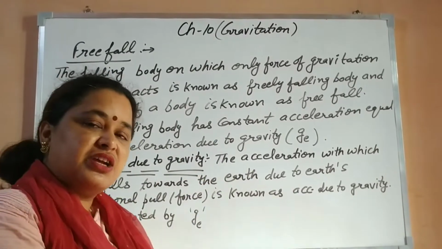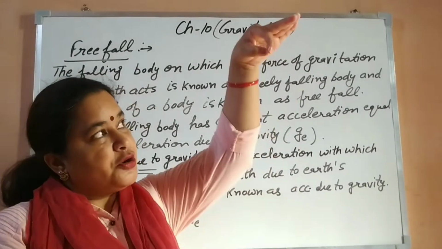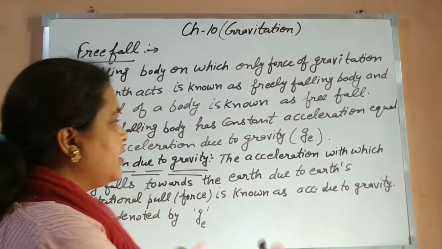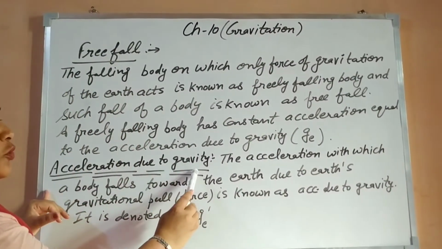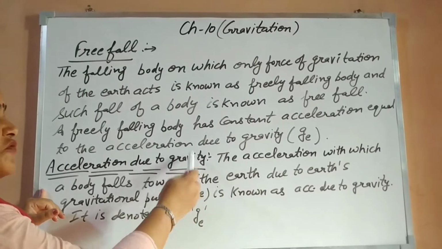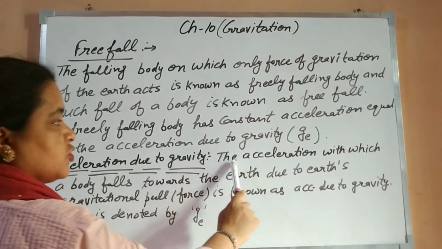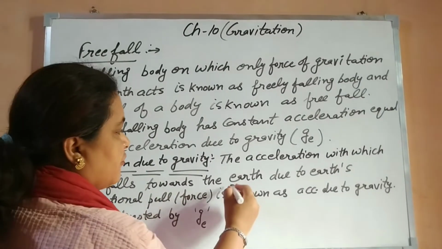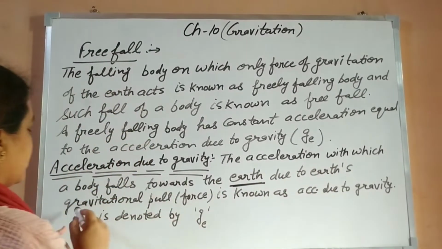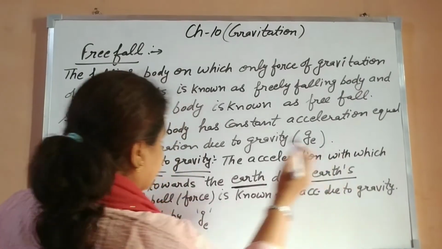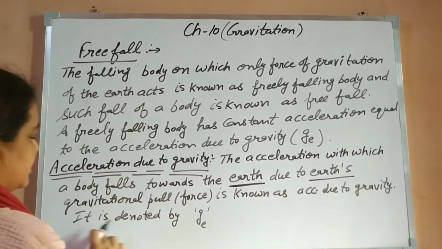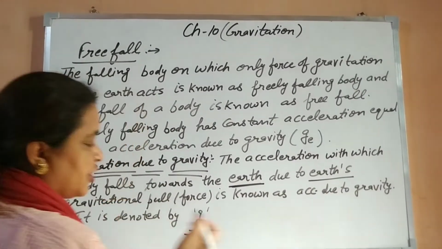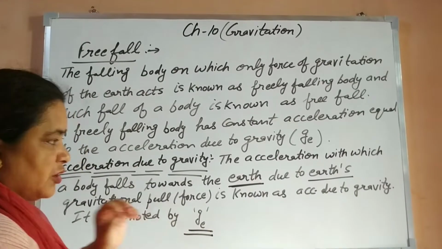The acceleration produced in a body due to the free fall towards the earth is known as acceleration due to gravity, and it is different for all the planets also. The acceleration with which a body falls towards the earth, we are talking only about earth here, due to the earth's gravitational force, is known as acceleration due to gravity. It is denoted by small g always.